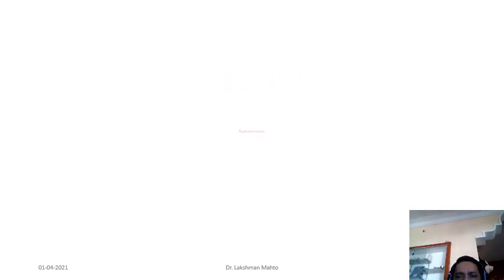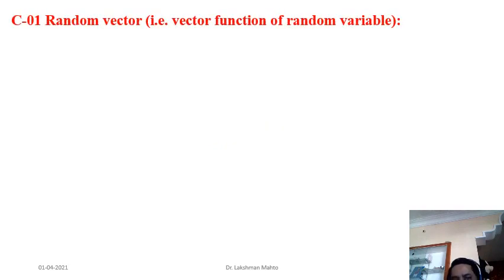Okay, so a very simple kind of example. I will take the definition of a random vector in a very short form, and then I will take several examples so that this concept will be clear to everyone. You can say that a random vector is a vector function of random variables, but you can exclude this part, as it is very deep in sense.